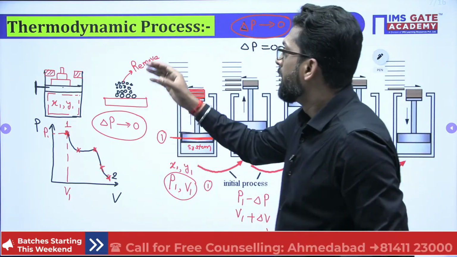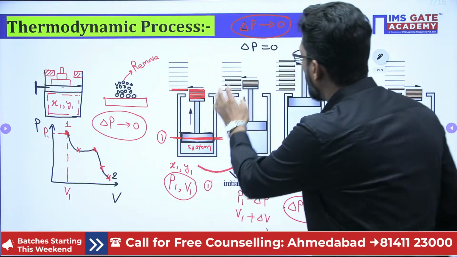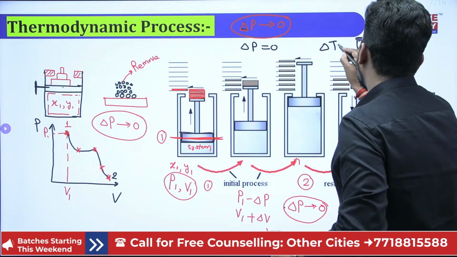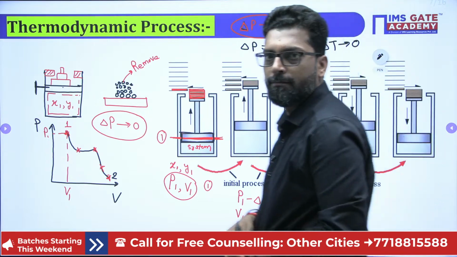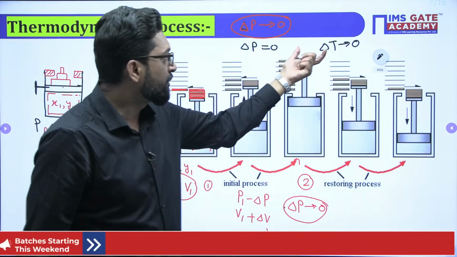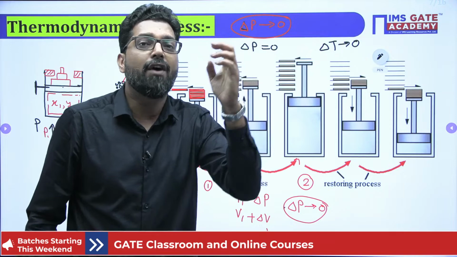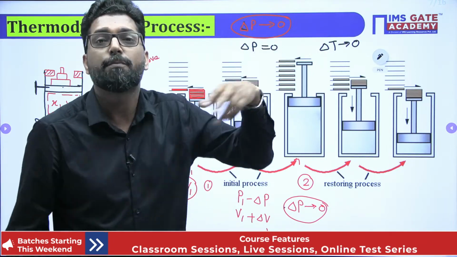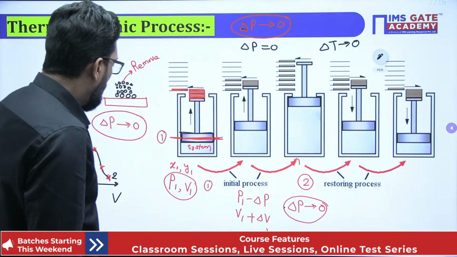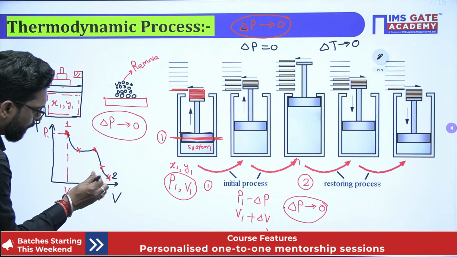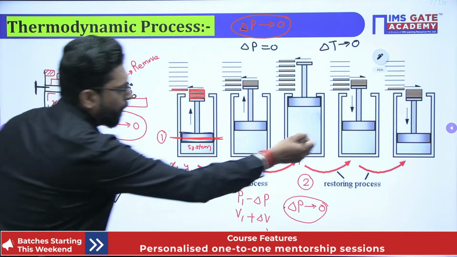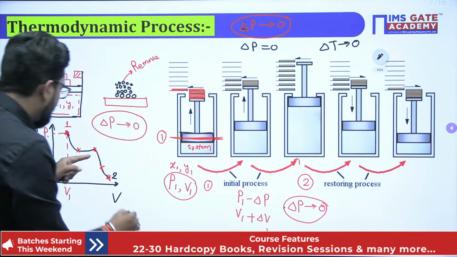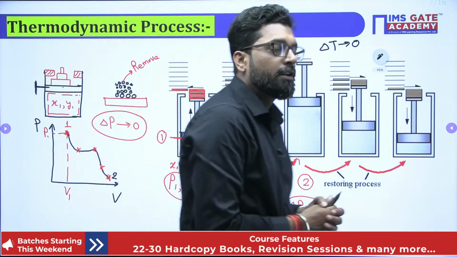That means in a thermodynamic process, we can take it tends to 0. It is never exactly 0. If you take delta T tends to 0, this is called thermal equilibrium. That means the process is happening with a very infinitely small temperature difference, and with a very infinitely small pressure difference. This term is very clear. So again the process will repeat while we are putting all the loads over the piston. The same path will be followed. That is called reversible.